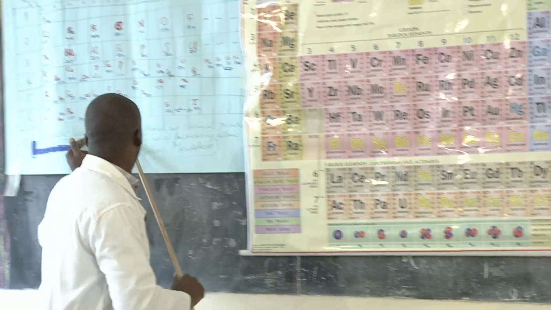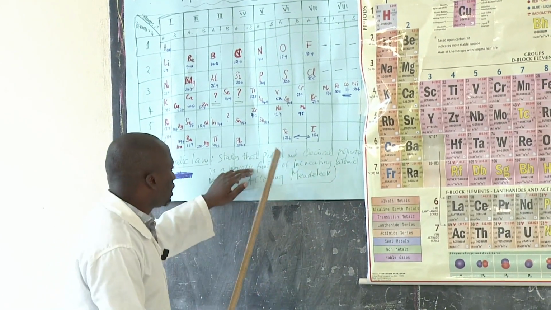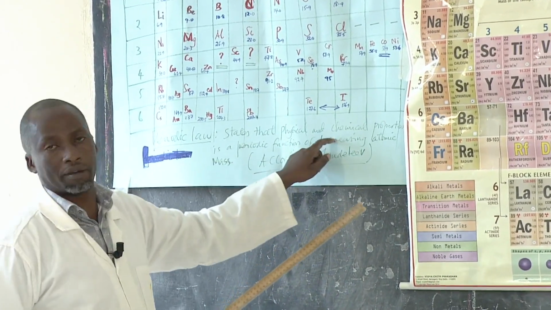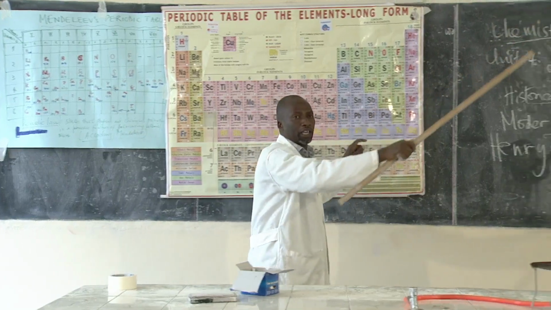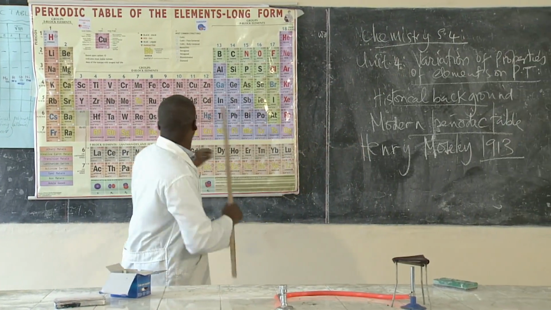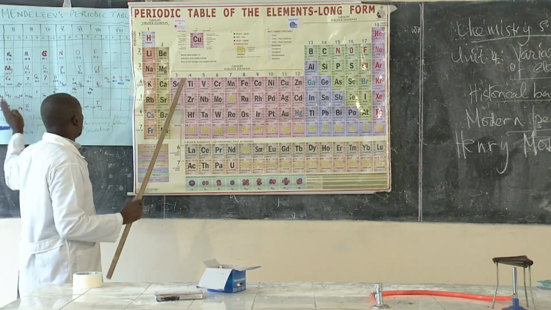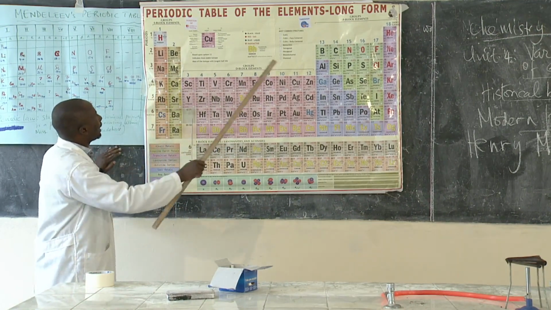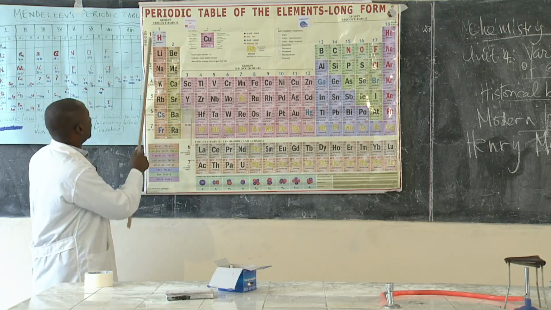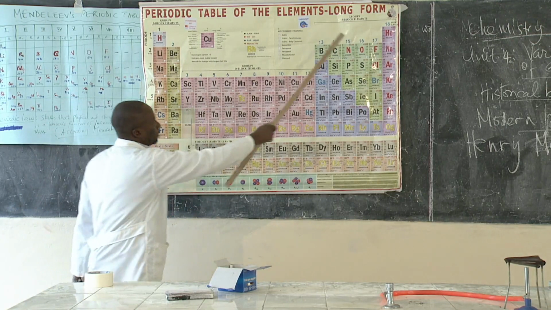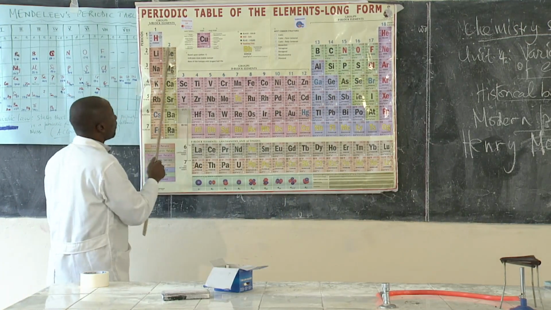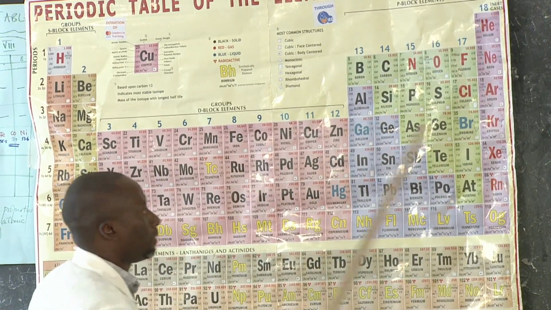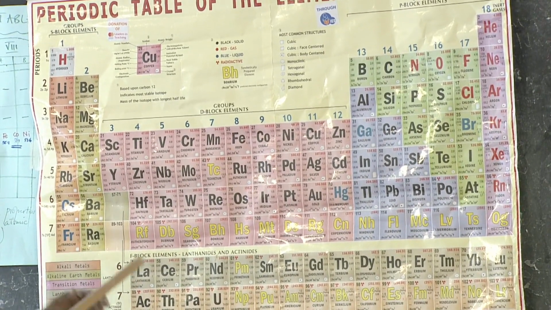He changed the law of Mendeleev. Instead of increasing atomic mass, it was increasing atomic number. So when that was done, it came out in this form that we see. When you look at these elements in the periodic table, you will see that they are arranged in increasing atomic numbers. This is element number 1, element number 2, number 3, 4, 5, 6, 7, 8, 9, 10, and so on. That arrangement is in increasing atomic numbers.